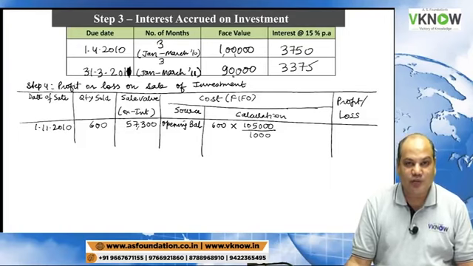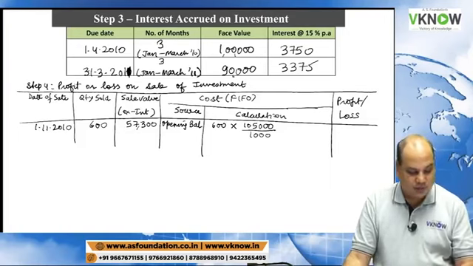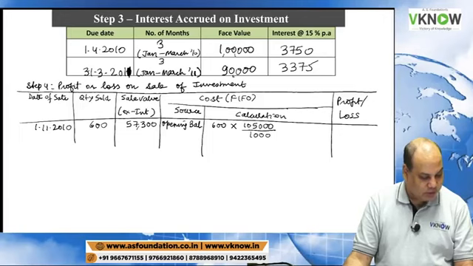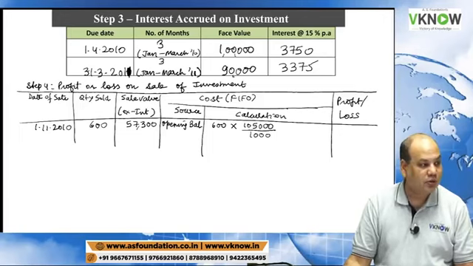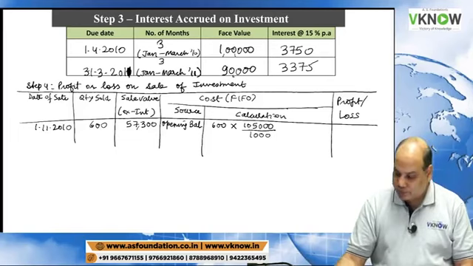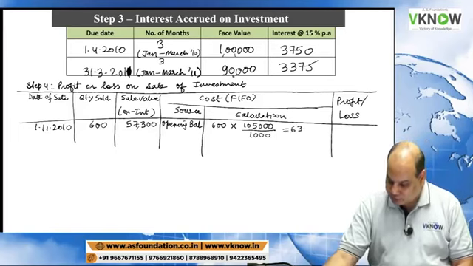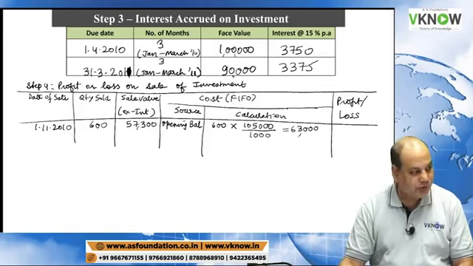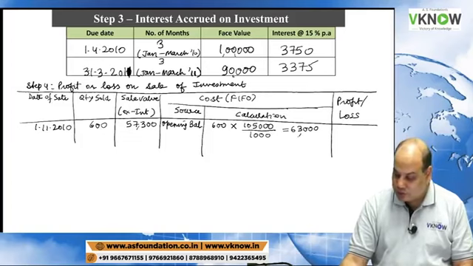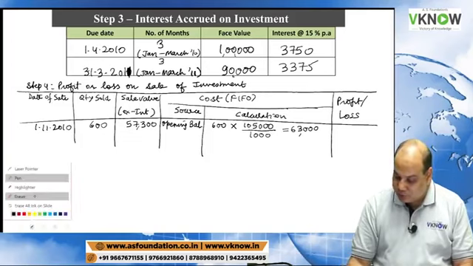Can we not calculate the proportionate amount? What is the proportionate amount? 63,000. Very good. Opening balance is the source.